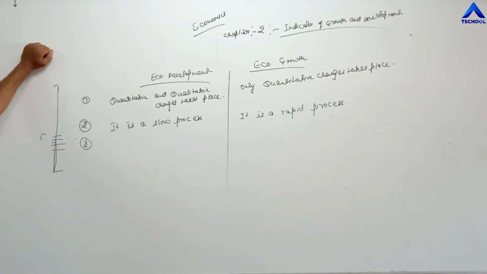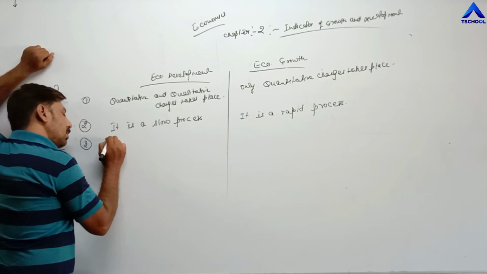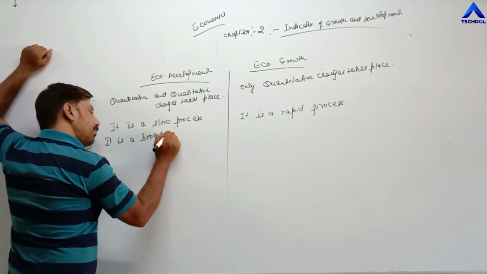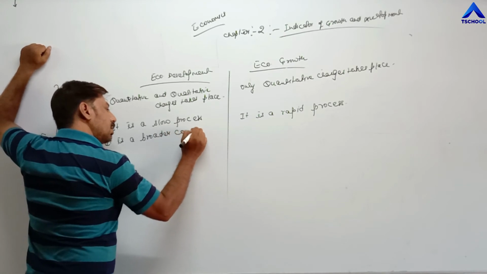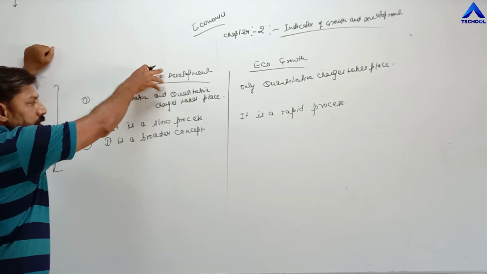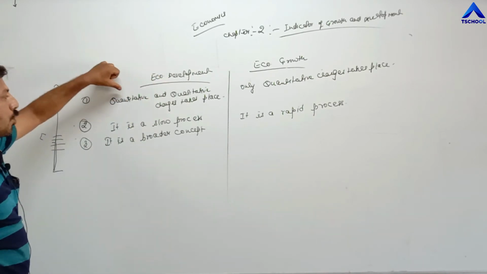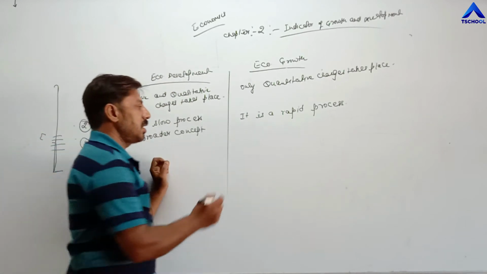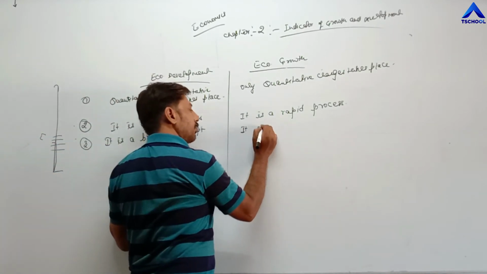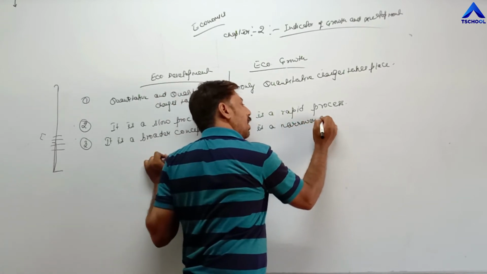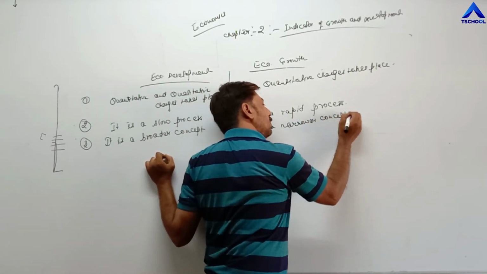Third difference: economic development is a broader concept. Reason: economic development includes both quantitative and qualitative changes. That's why it is a broader concept, and economic growth is a narrower concept.